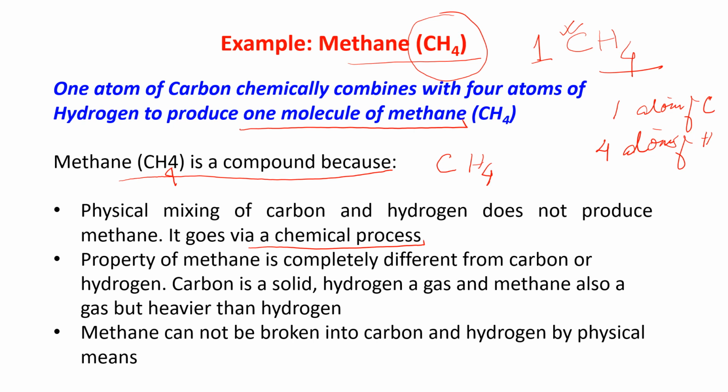Now, the property of methane after formation is completely different from carbon or hydrogen, because it is made up from carbon and hydrogen. But the property of methane is totally different from carbon and hydrogen.